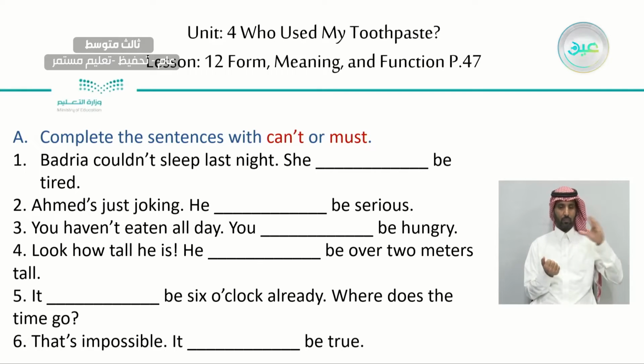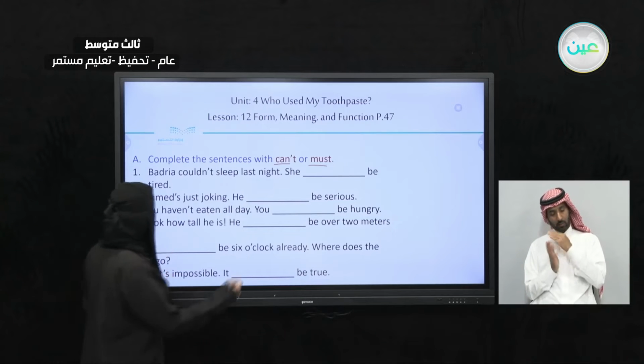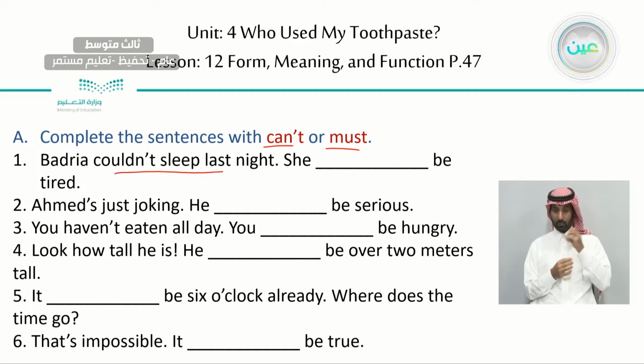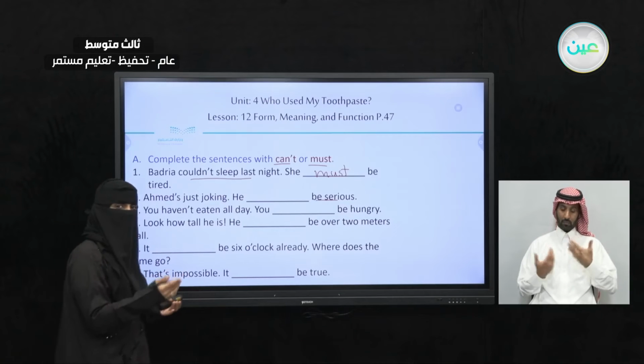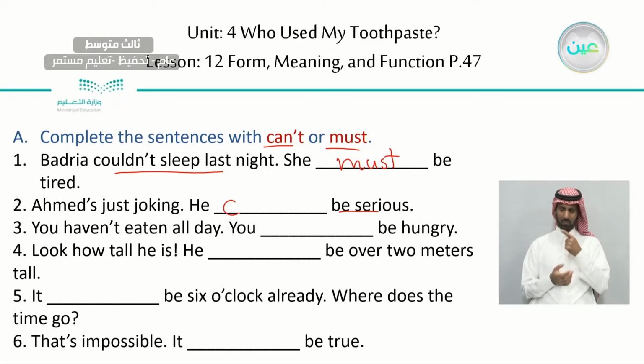Complete the sentence with can't or must. Okay? Bedriya couldn't sleep last night. She, what? Can't be tired or must be? Excellent. She must be because she couldn't sleep last night. We write must. Okay, question 2. Ahmed is just joking. He, serious. When someone is joking, he can't be serious. So we write can't. Okay?